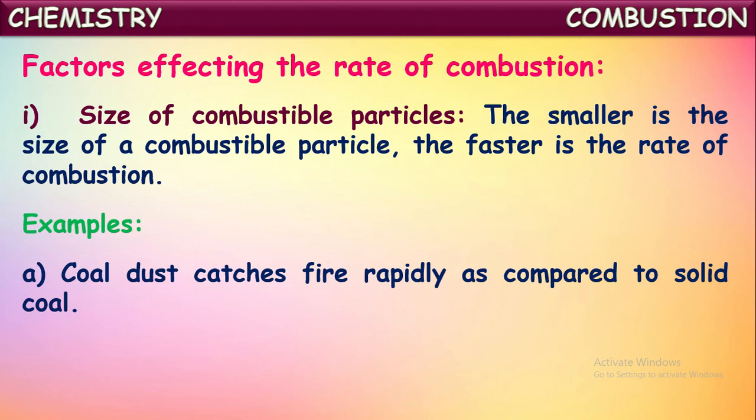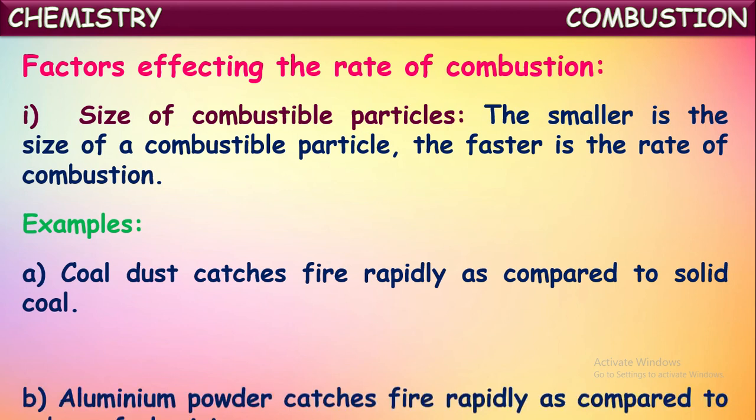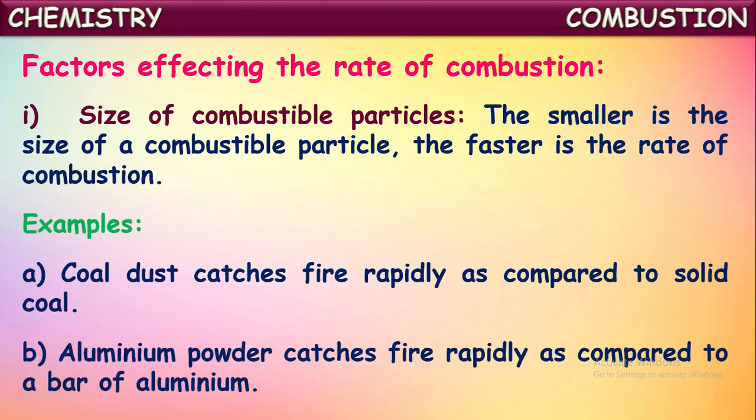So each particle will catch fire very fast and burn rapidly. So if the size of the combustible particles is smaller, the rate of combustion will be faster. One more example: aluminium powder catches fire rapidly as compared to a bar of aluminium. Okay, so the smaller the size, the greater the speed of combustion.